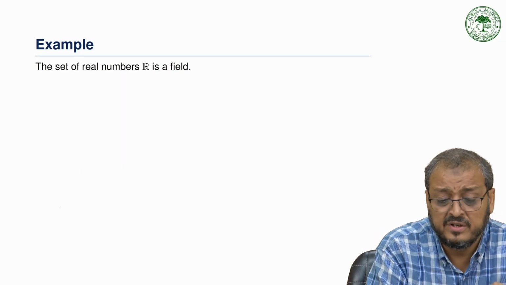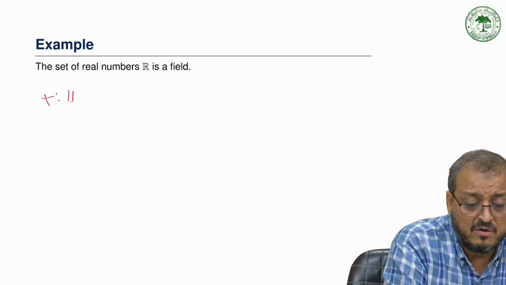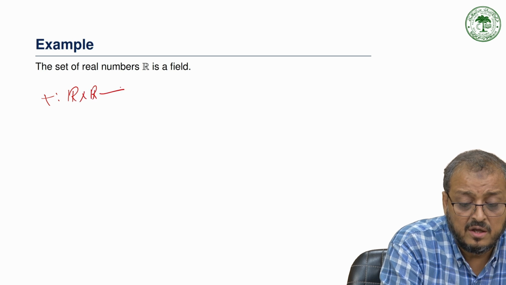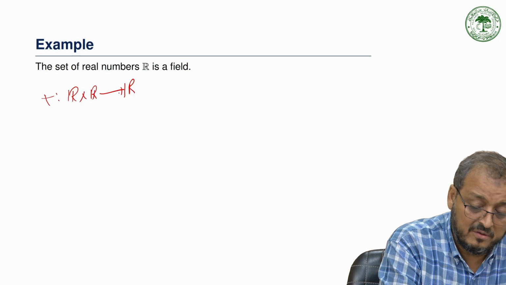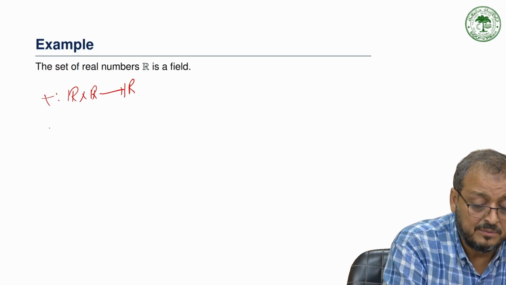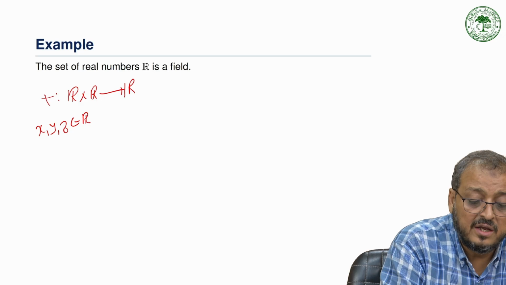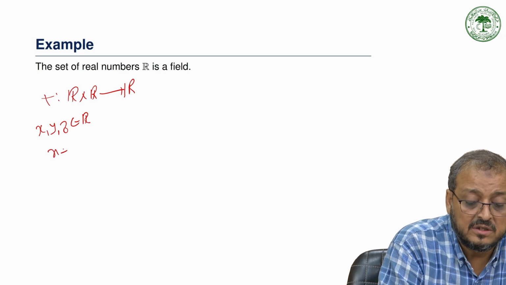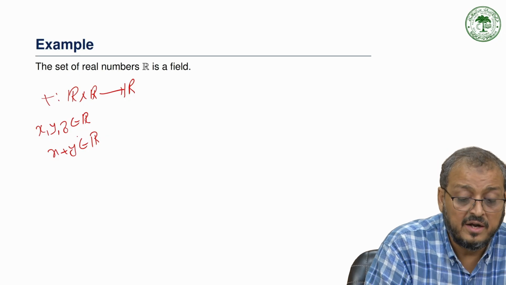Why is the set of real numbers a field? Because under addition we have R cross R to R. If we take any two real numbers, suppose x, y and z are real numbers, then x plus y is also a real number. That means it is closed under addition.